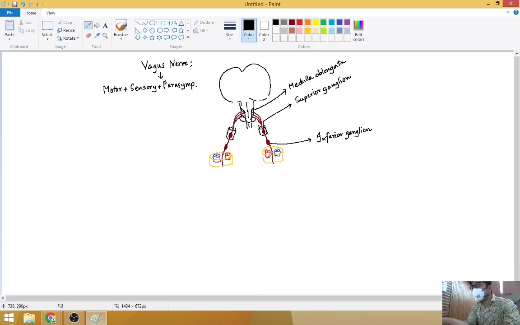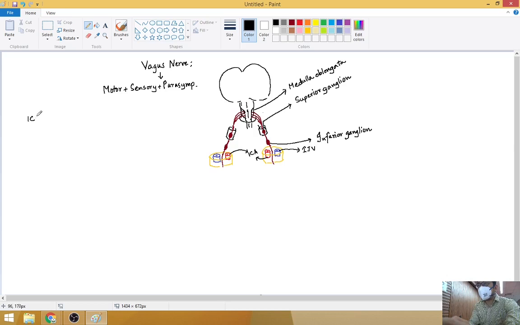Medially there is the vessel which is known as the internal carotid artery. This internal carotid artery is going up and supplying the brain. And the vein which you are seeing is the internal jugular vein.